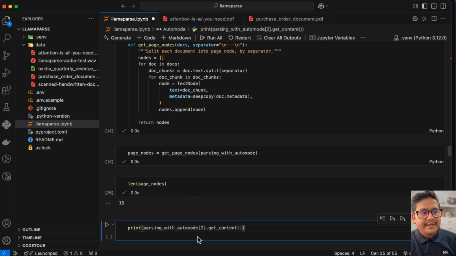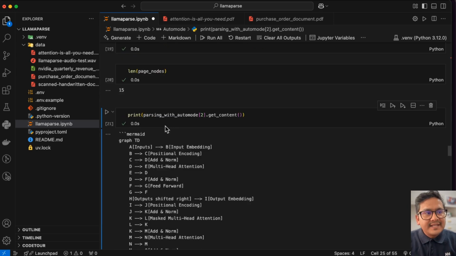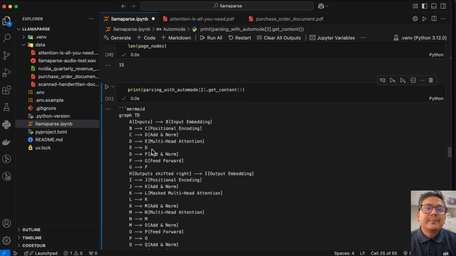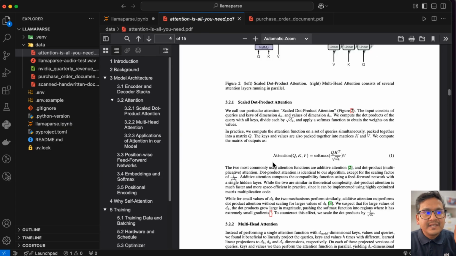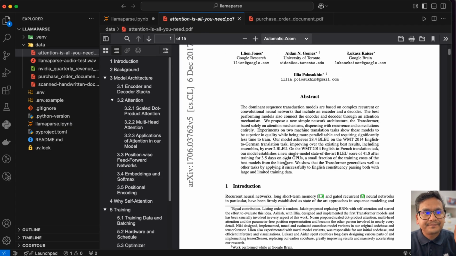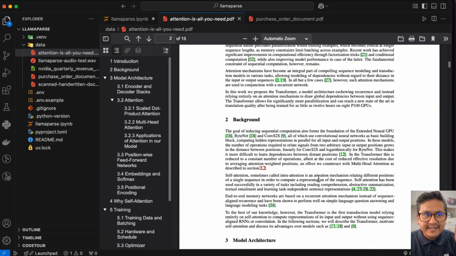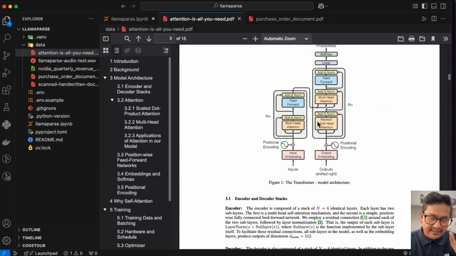I can just say, okay, now provide me the second page, and I will run this. It says parsing with auto mode to get content, and it extracted in the mermaid format. So what is being extracted is 2, right? If I go here to the 2, this is the first, this is the second, this is the third, and again it starts from 0. So you need to remember that 0, 1, 2, right? So this is page number 3, but we need to provide 2 to get the answer.